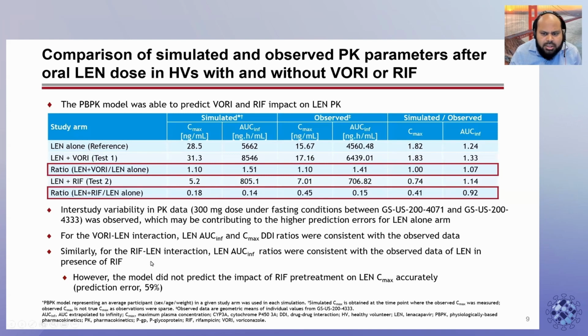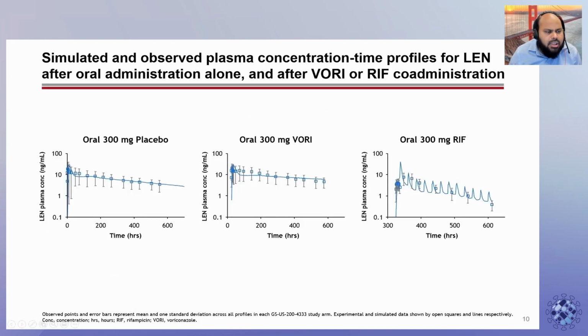The plots shown here are Len alone in the left panel, Len in the presence of voriconazole in the middle panel, and the right panel is Len in the presence of rifampicin. The squares are observed data from the study, and the solid line is the PBPK model simulated profile for the mean subject in each cohort. As can be seen, there was a reasonable capture of the DDIs.